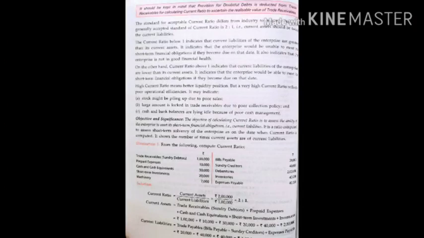Clear? So after adding, we can easily put these two data in the formula. So formula of the current ratio is current assets upon current liabilities. So current ratio is current assets are 2 and current liabilities are 1 lakh. Divide 2 lakh by 1 lakh, the ratio is 2:1. In this way, current ratios are calculated.